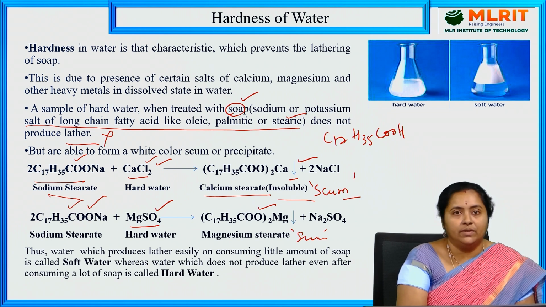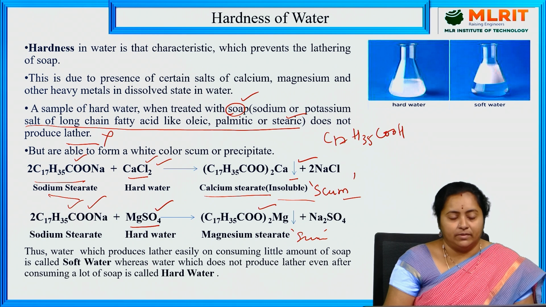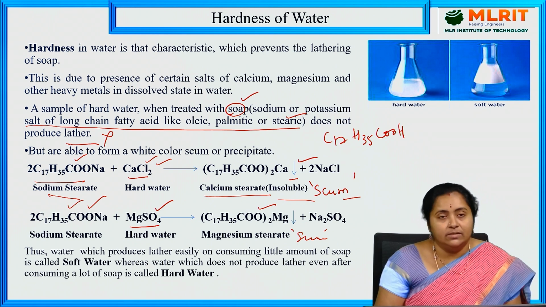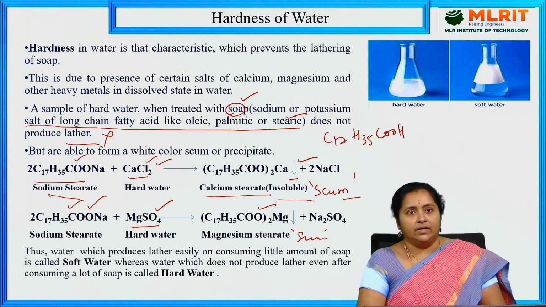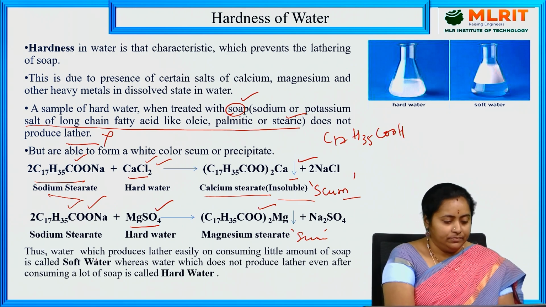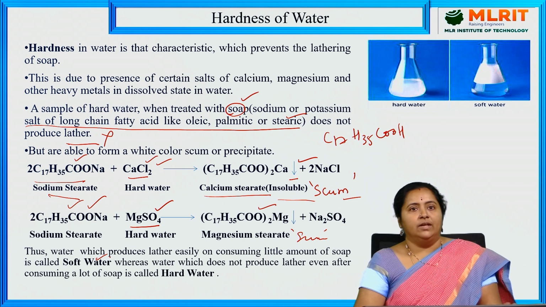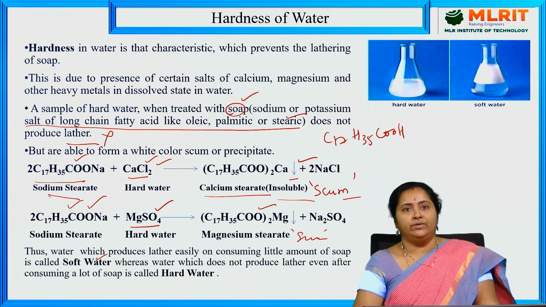Basing on soap consuming capacity, we can define hard water and soft water. So what is soft water? Water which produces lather easily on consuming little amount of soap, that is called soft water. By consuming little amount of soap as well as small amount of water sample, it is immediately able to produce lather.